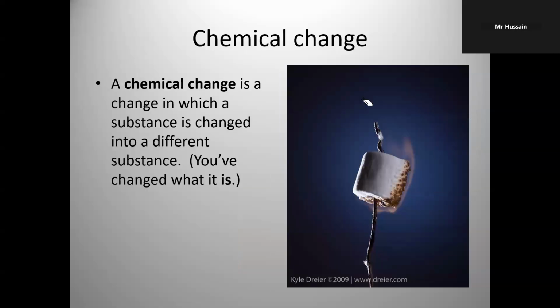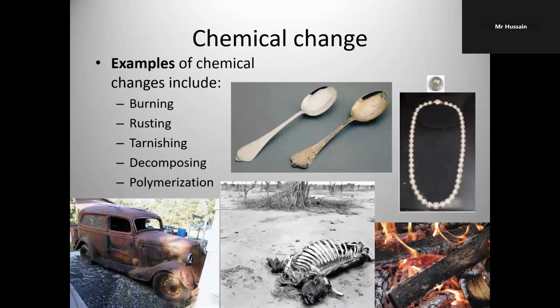Chemical change. What is a chemical change? A change in which a substance is changed into a different substance. You see, this is a paper roll. You set it on fire, it's burning. When it burns, all the paper becomes black charcoal. Burning is a chemical change.